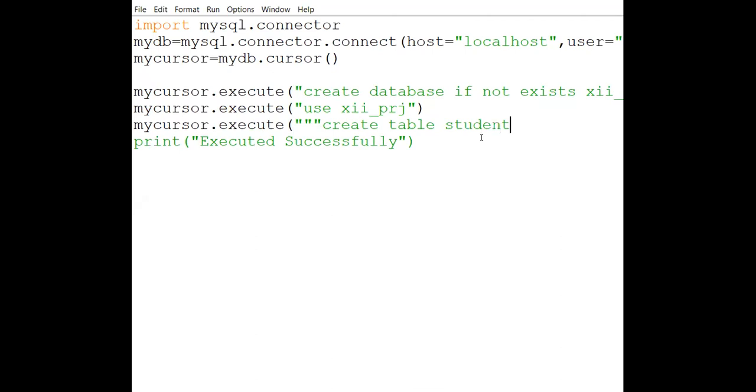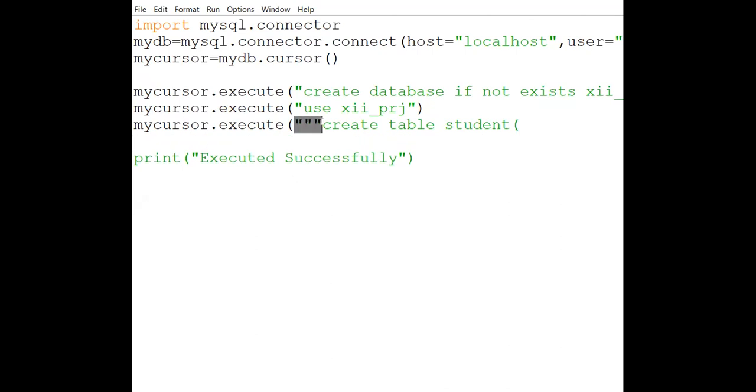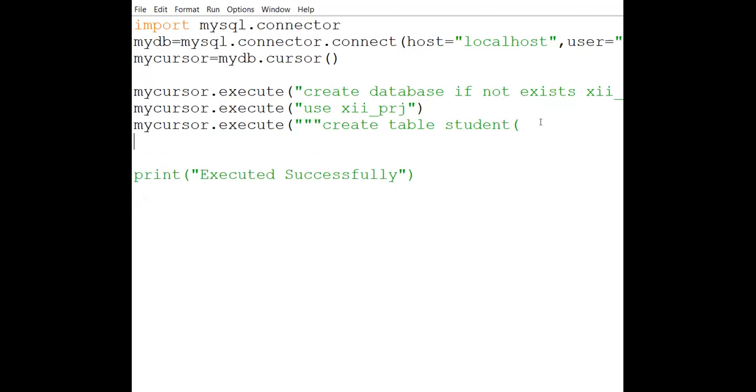student, and then after this we write the values. If you notice, I have written three times double quotes. The reason is that I wanted to write a multiple line statement. Otherwise, you will face a problem if the line goes beyond the screen.